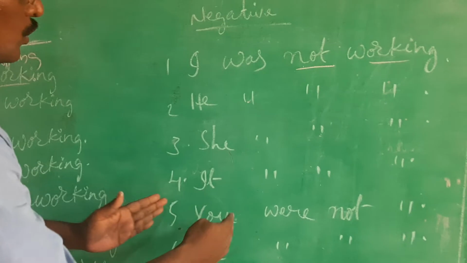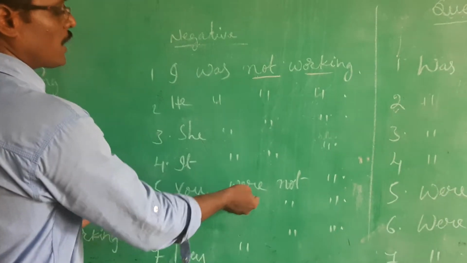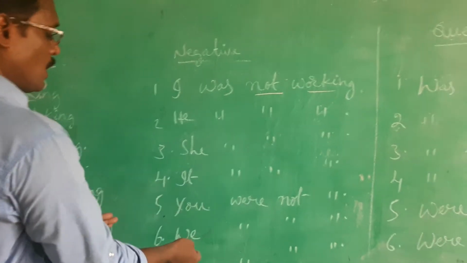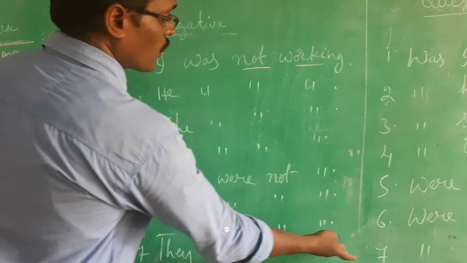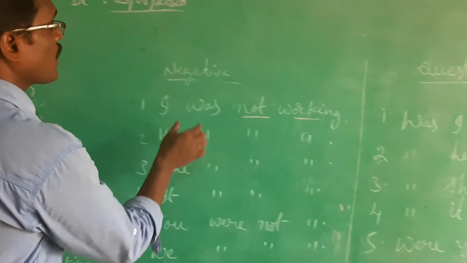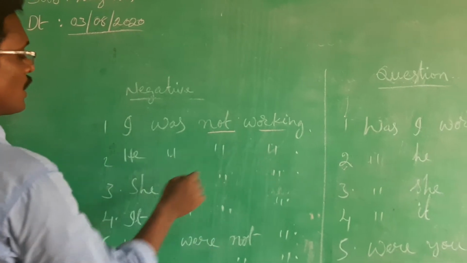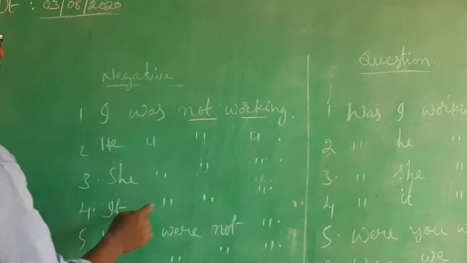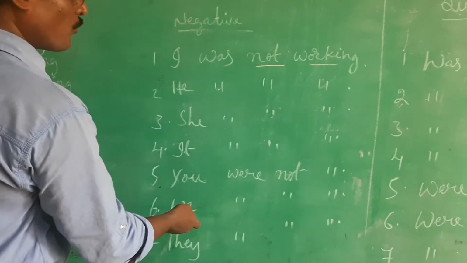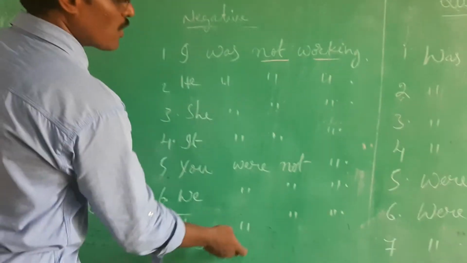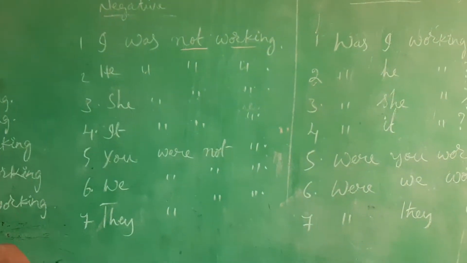Since they are plurals, you use were as the be form or helping verb. We were not working, they were not working. These are negative forms. Once again, I was not working, he was not working, she was not working, it was not working, you were not working, we were not working, they were not working. These are the negative forms in the past continuous tense, right?